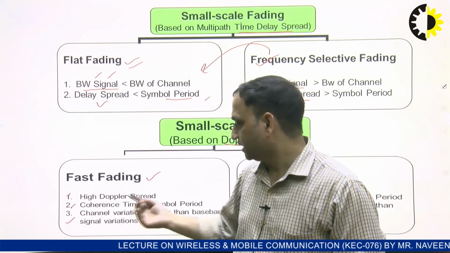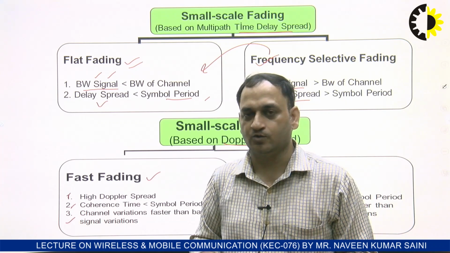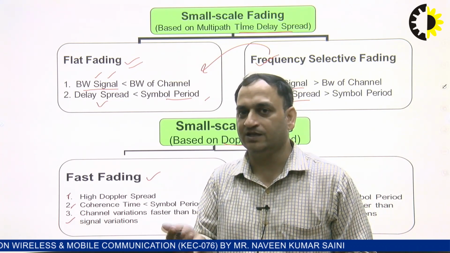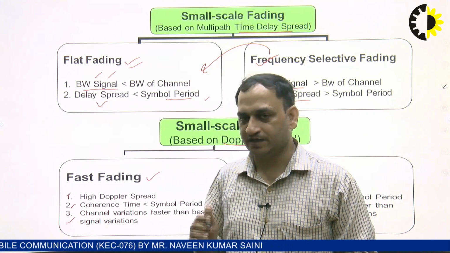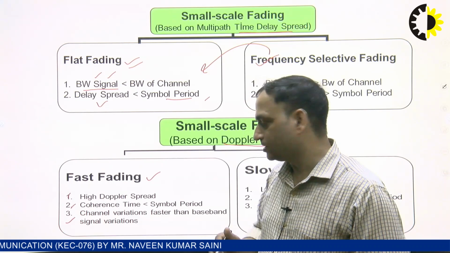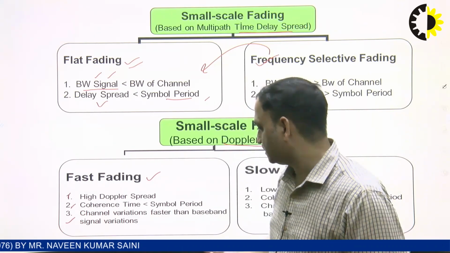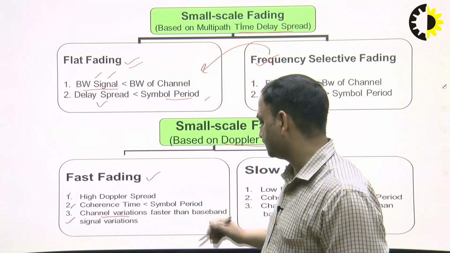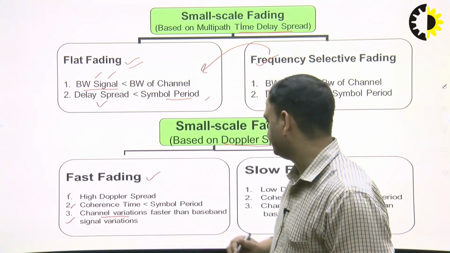If we cannot predict the channel, we don't know what type of signal or what type of modulation technique we can implement for the transmission of the signal. So it is very important to understand how the channel is varying, and this has to be taken care of. If the channel variation is very fast as compared to the baseband signal variation, fast fading will occur.